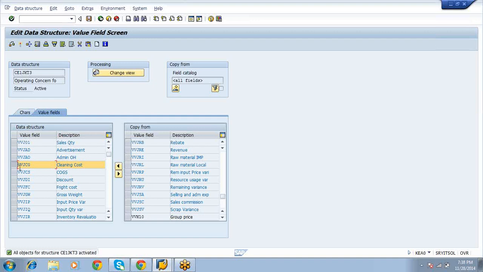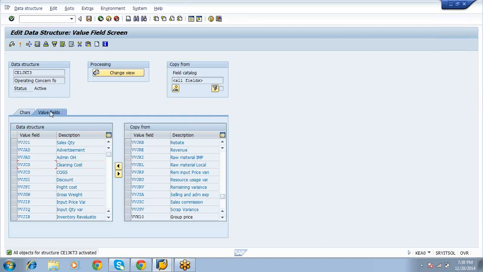But I don't want to use it further. So what is the solution? In report level, don't use this value field. Suppose this cleaning cost, you will assign to each cost component wise, right? There you can deactivate. At reporting level, you can remove that field.